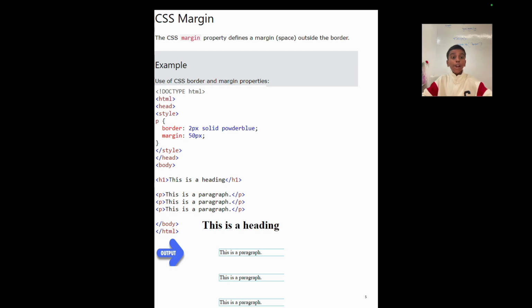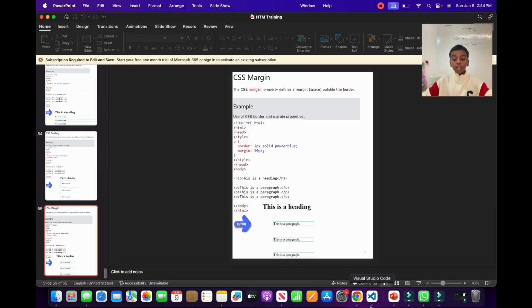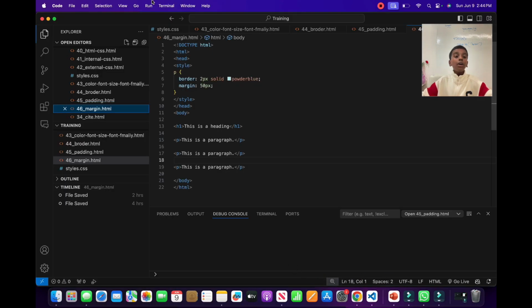Last of all, we have CSS margin. What is the CSS margin? The CSS margin property defines a space outside the border. Here's an example. We're using the CSS border and the margin property here. As you see here, it's the same code as before, but instead of padding, we have a margin of 50 pixels. Now let's go to Visual Studio Code to look at what's happening here.